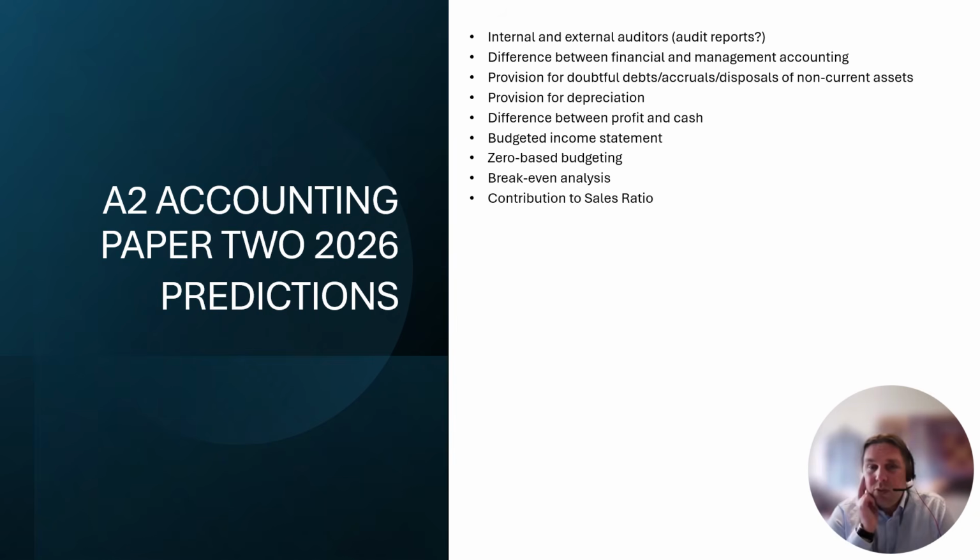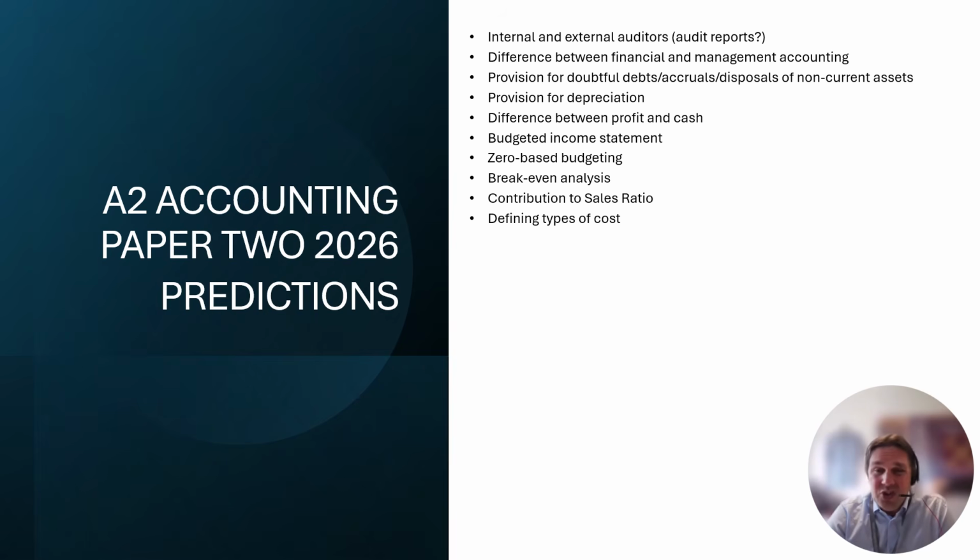Linked to that is the contribution to sales ratio. You might be going, well, what's that? Well, if you are, it's a very small part of the spec, but it is there, and you can use contribution to sales to work out break-even revenue and target profit revenue. Something to look at. Could be a small tariff question. It could be something that will pick up a few marks, and I think it will throw a few people if it did come up.